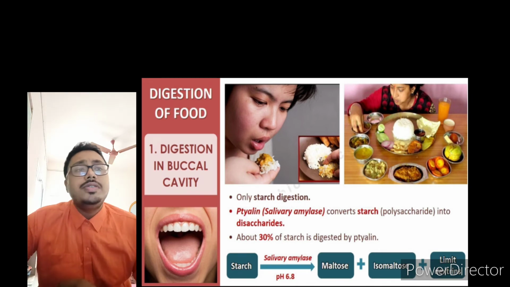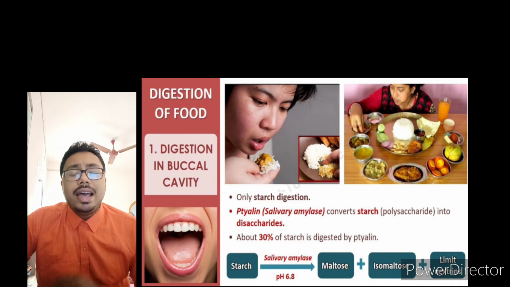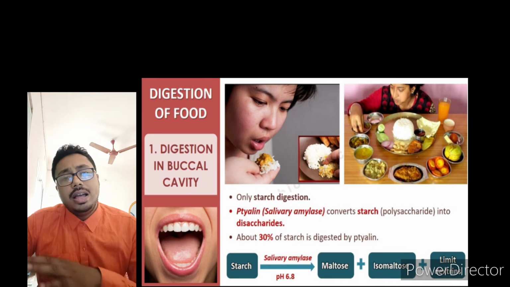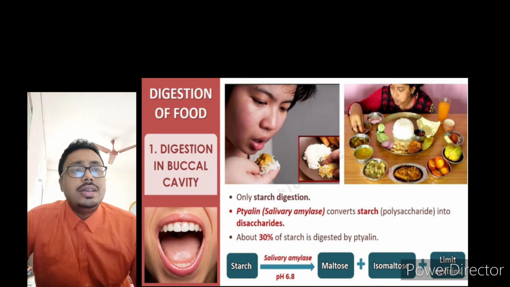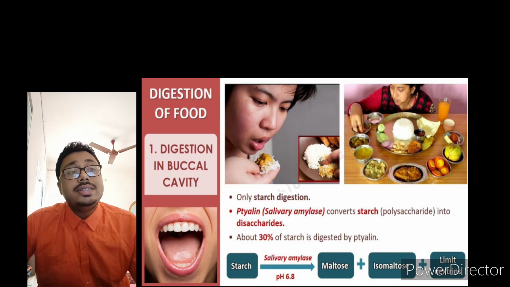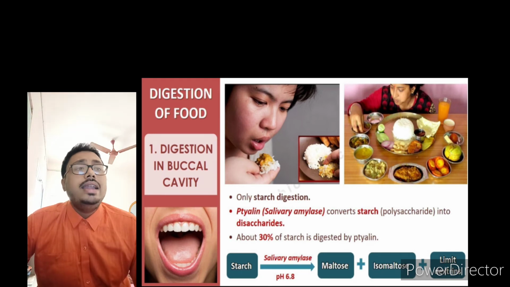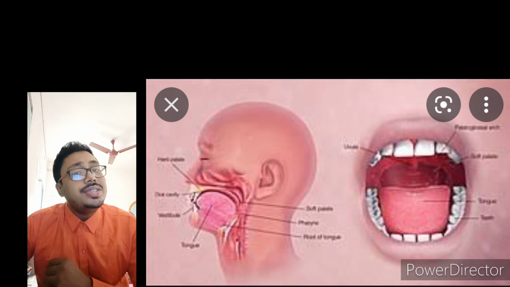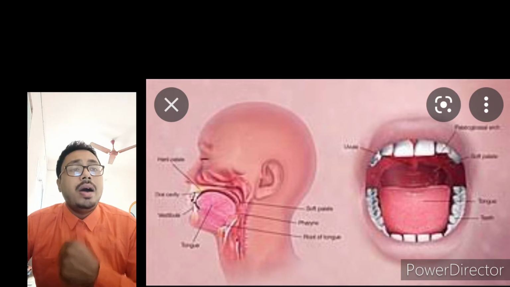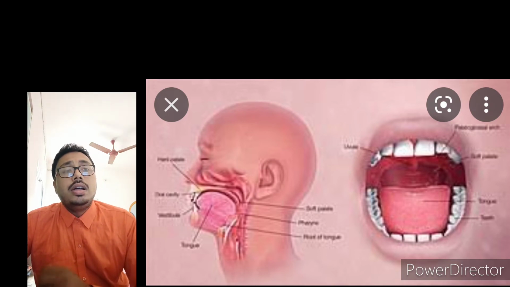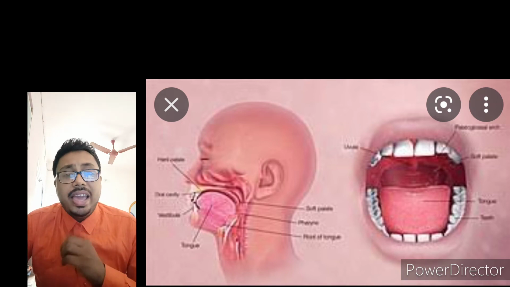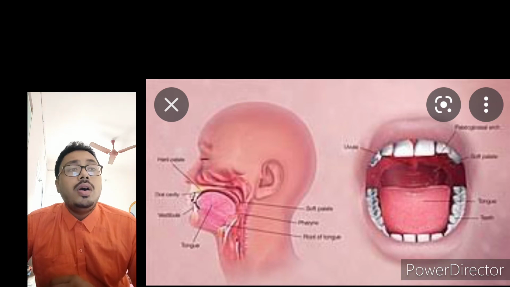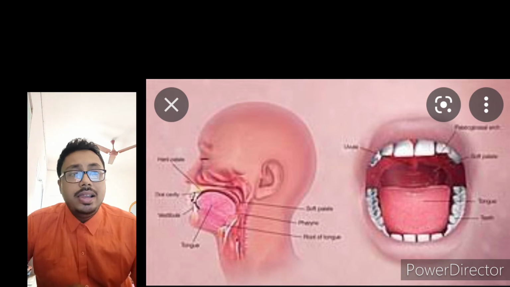About 30% of starch is digested by ptyalin in the mouth. So after reacting with salivary amylase, it gets converted into maltose and isomaltose and dextrins. In the buccal cavity only, the digestion starts, in our mouth only. We need 6.8 pH for the activity of this salivary amylase.